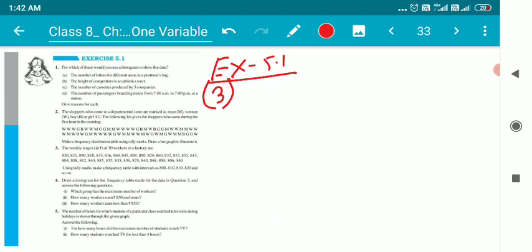The weekly wages of 30 workers in a factory. There is a factory, there are 30 workers, and they get weekly wages, which means after every week, when the week gets over, they get their salary. This is called weekly wages. The wages are 830, 835, 890, 810, like that. So our first job is what? We will copy these wages in our classwork copy.